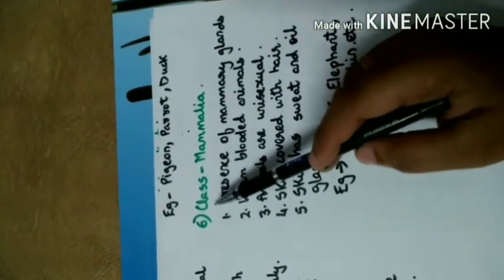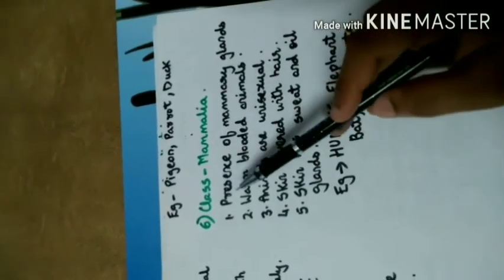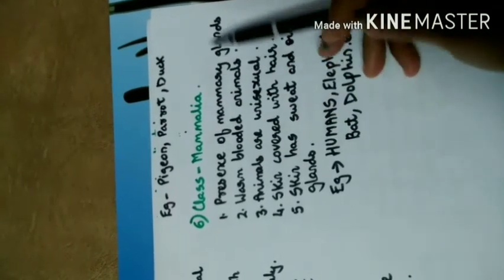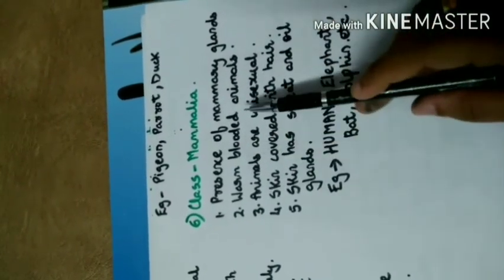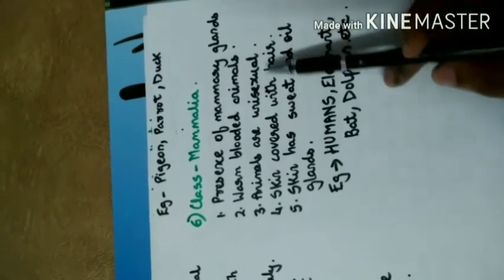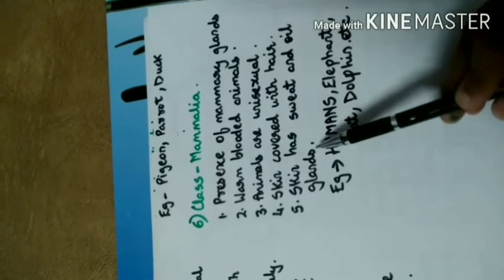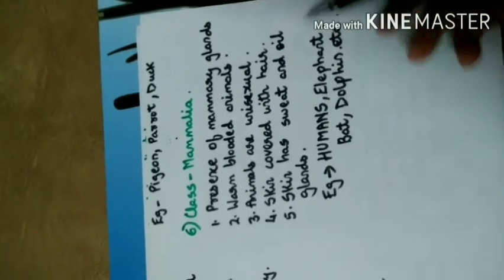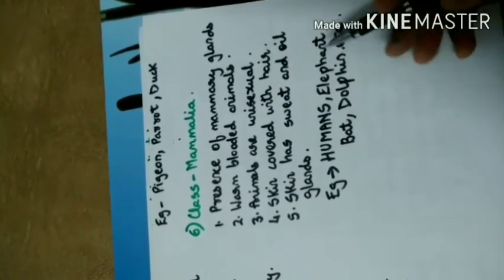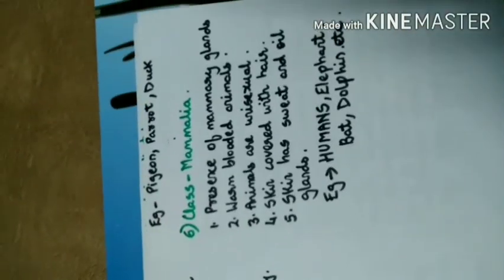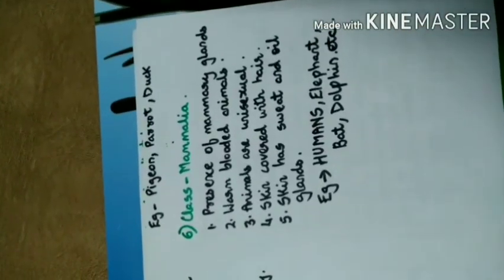The last one is the class Mammalia. In mammals there is presence of mammary glands. They are warm-blooded animals and unisexual. Skin is covered with hair. Skin has sweat and oil glands. Examples are we humans, elephant, bat and dolphin, etc. So this is the classification of chordates and non-chordates.